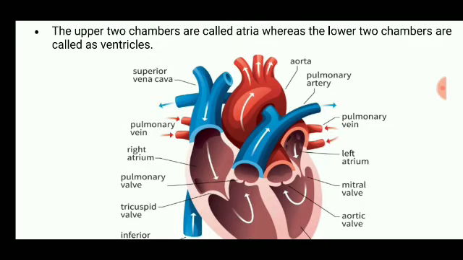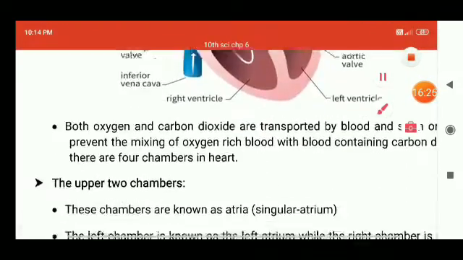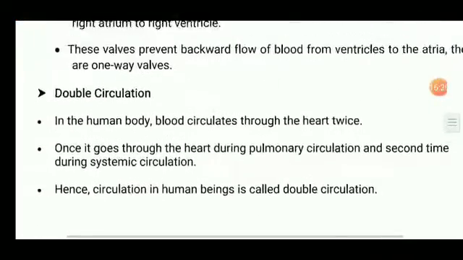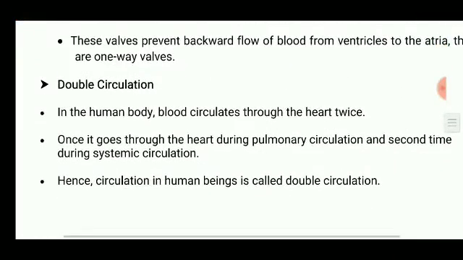If blood moves from the left atrium to the left ventricle, it will not move back to the left atrium. So these one-way valves help prevent the backward flow.